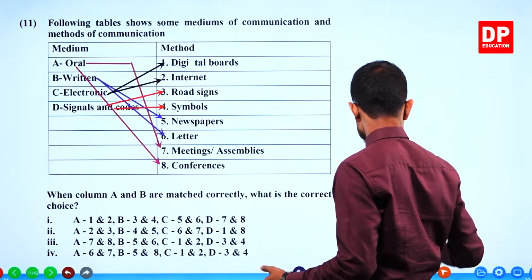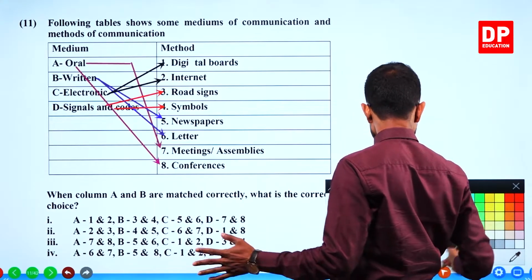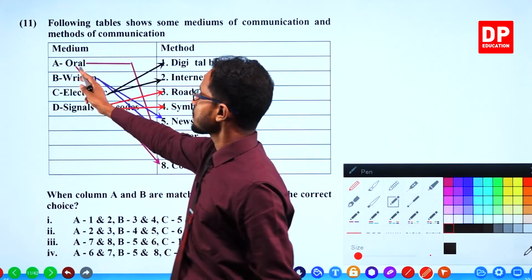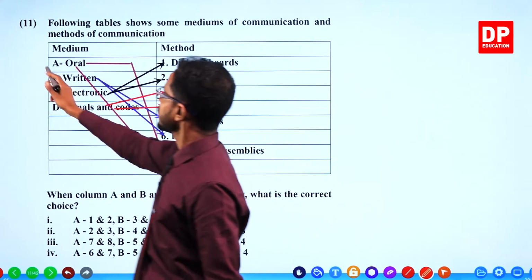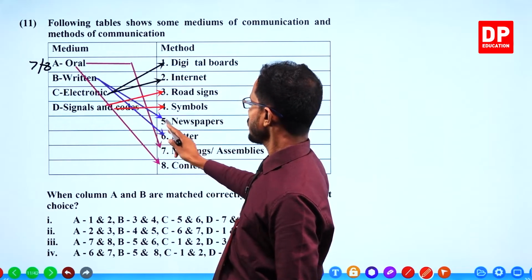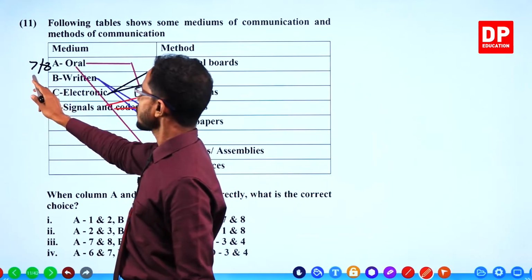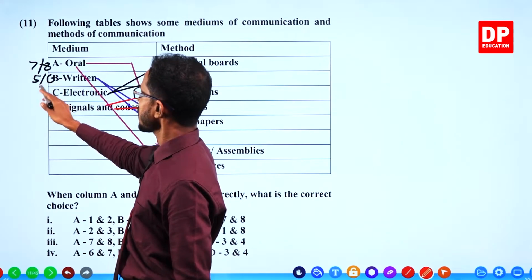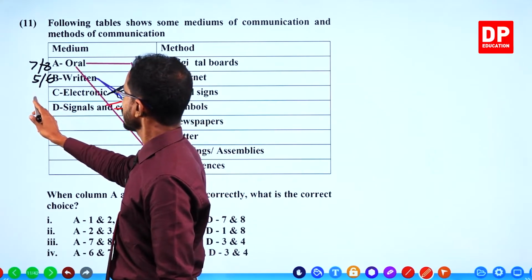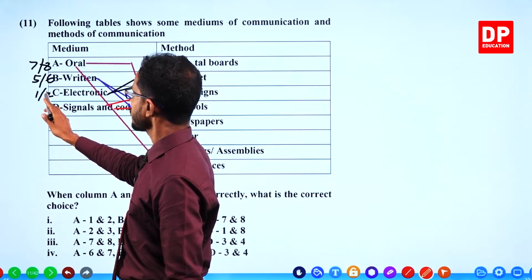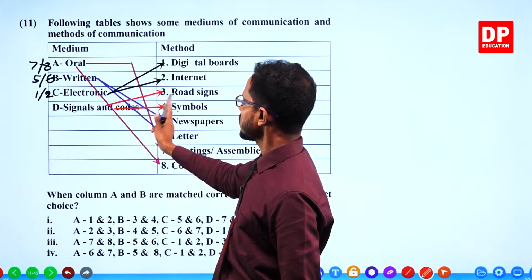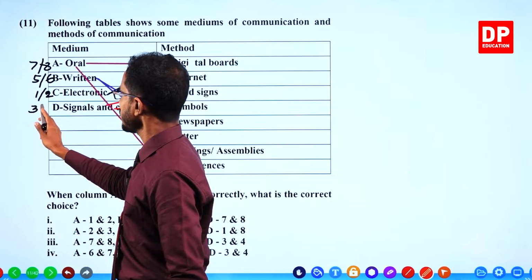Check it out. We have matched and done with matching. Now check it out. A is matched with 7 and 8. B is matched with 5 and 6. C is matched with 1 and 2. D is matched with 3 and 4.